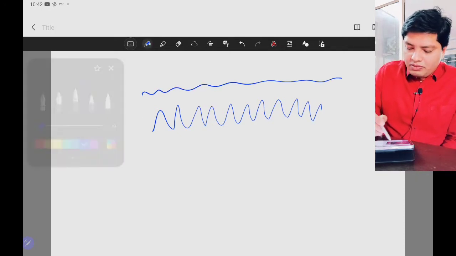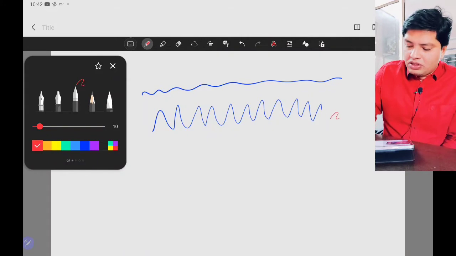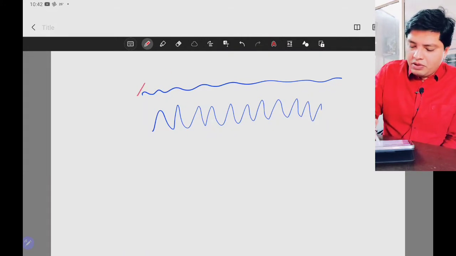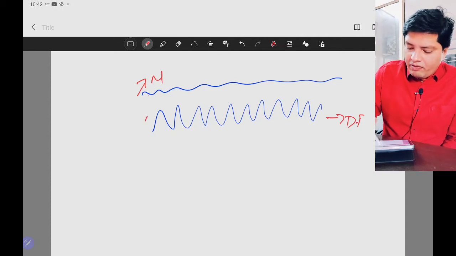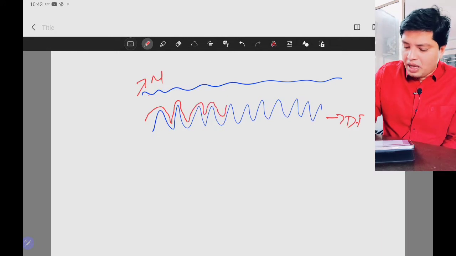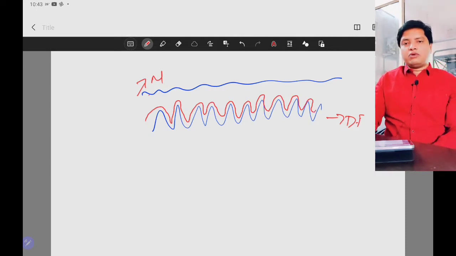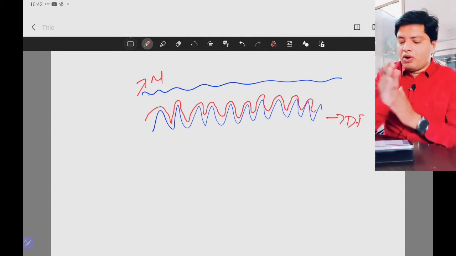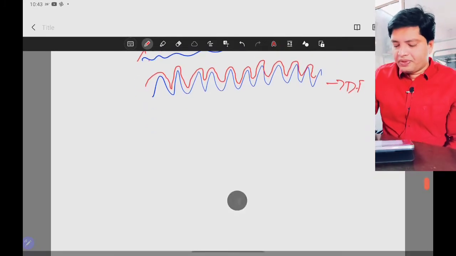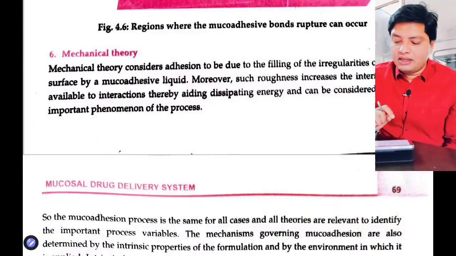After placing this dosage form onto the mucous membrane, what happens? The mucus will fill the gaps or ridges of your dosage form. Due to filling up those gaps, mucoadhesion will occur. That's what the mechanical theory says.